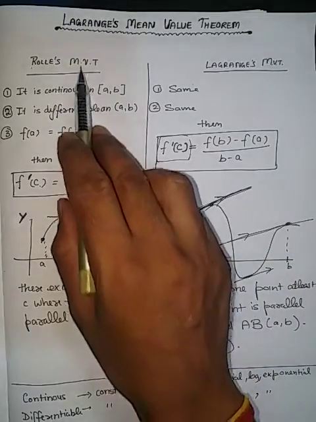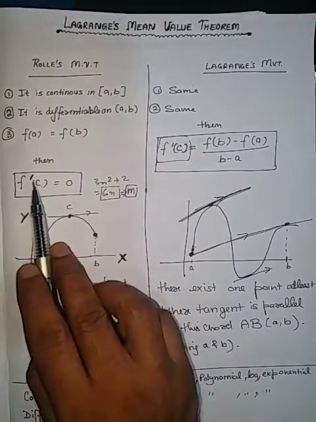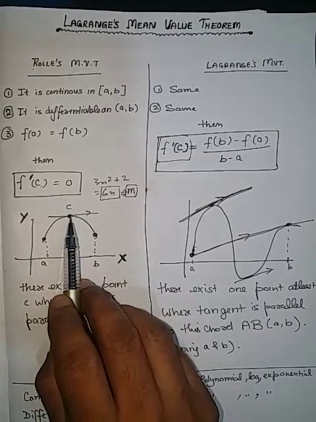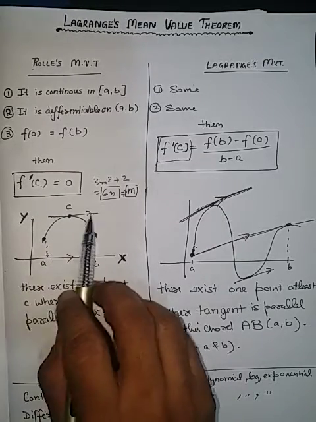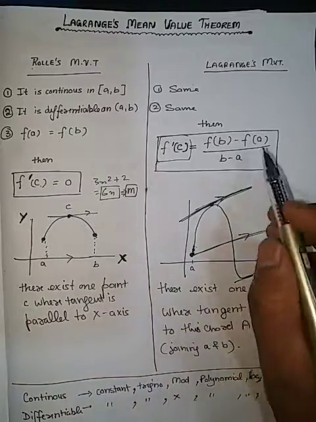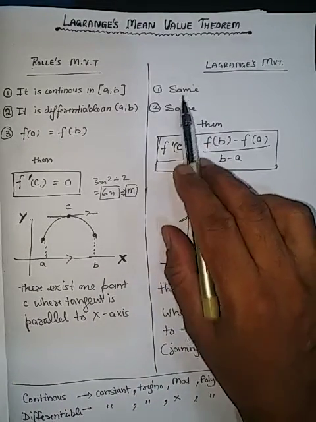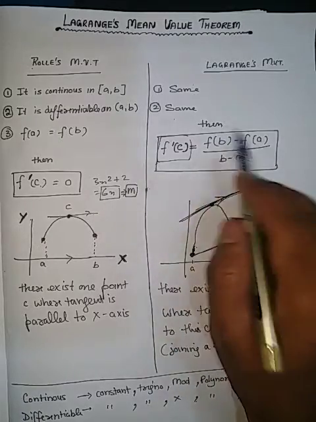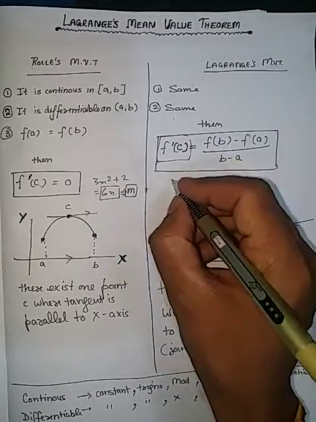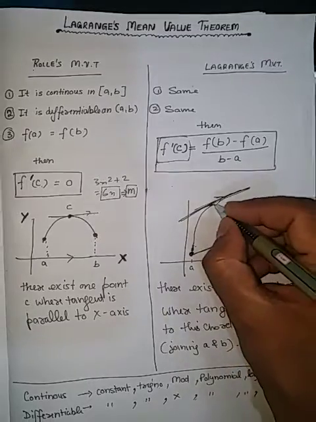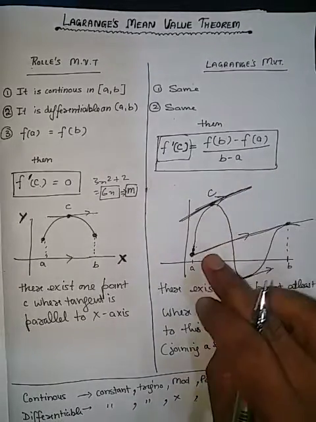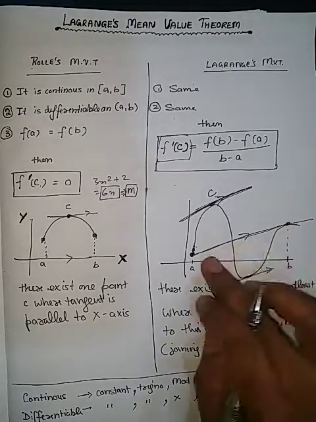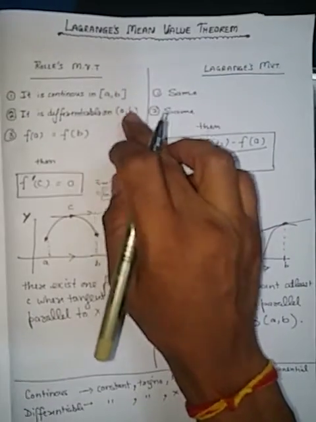So whenever we prove these 2 points, we have to apply this formula to get the particular point c where the tangent is parallel to the line joining the 2 points A and B. A and B are the 2 points in the closed interval.